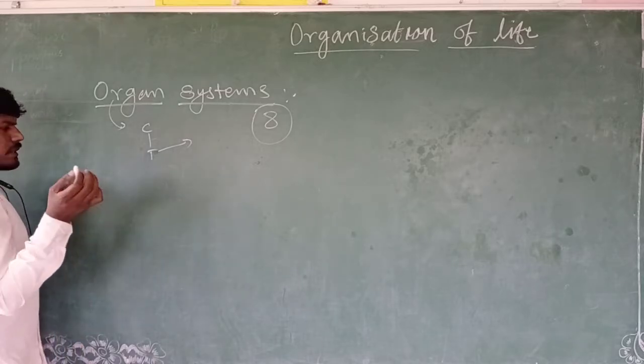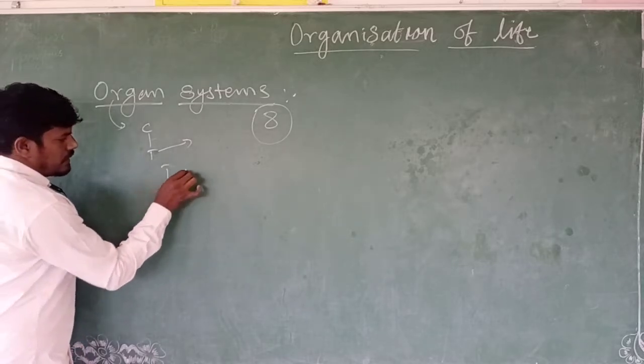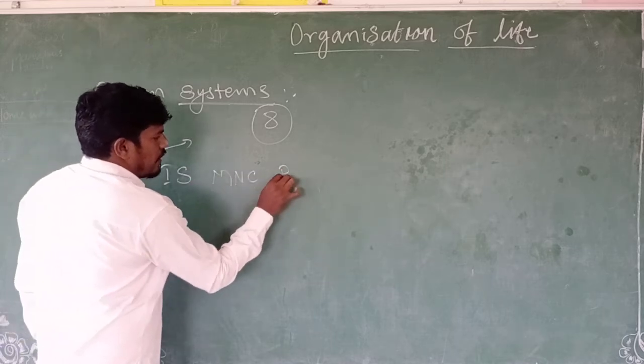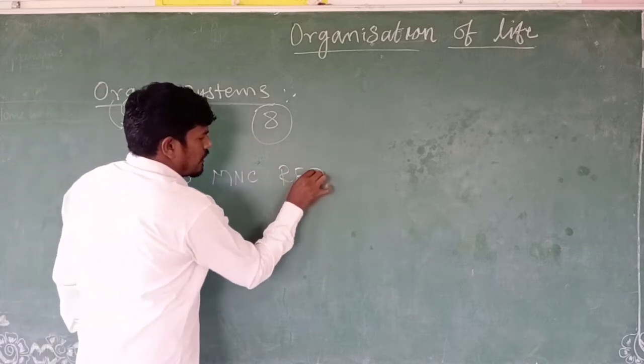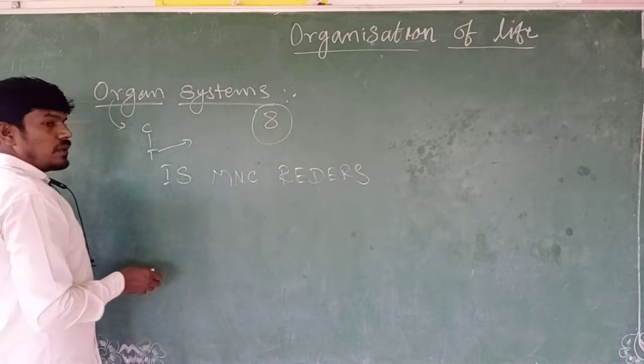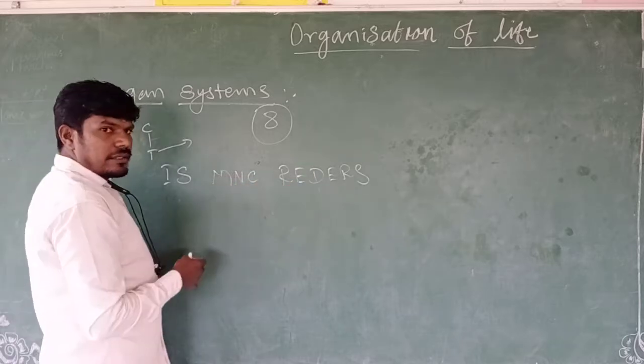What are they? Simply keep in mind the word MNC READERS. Count the letters: there are 11.